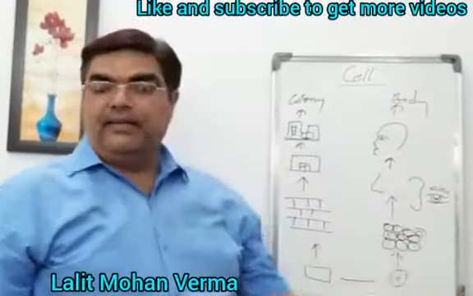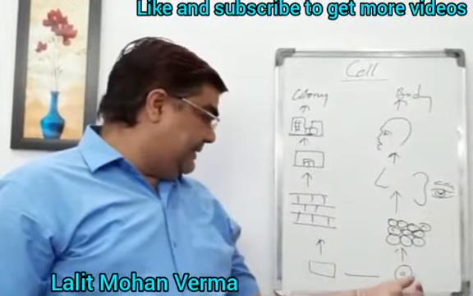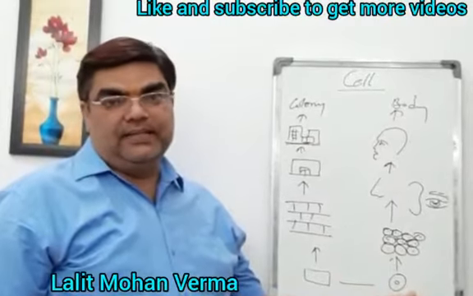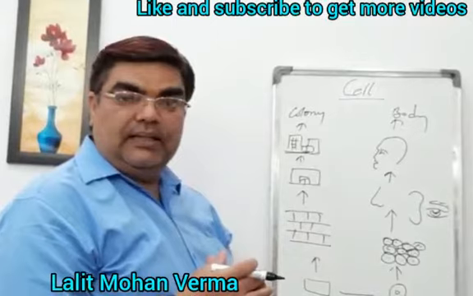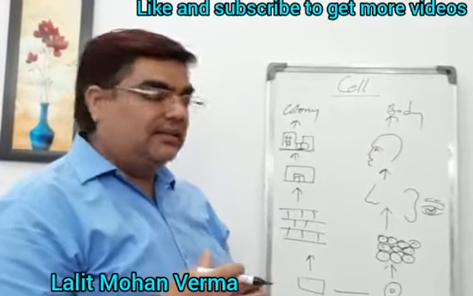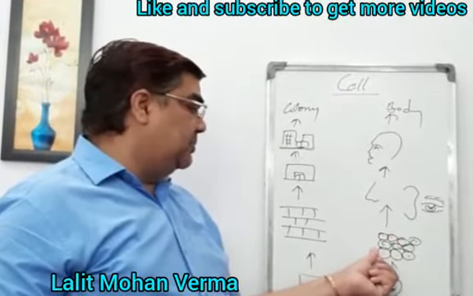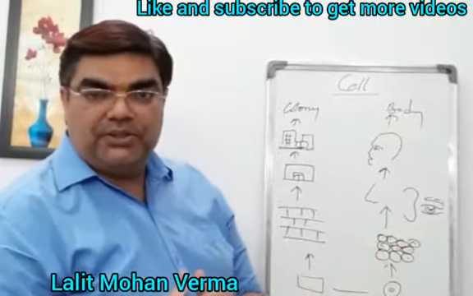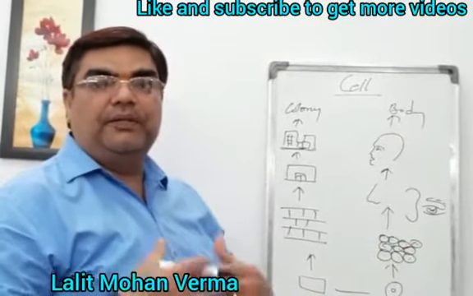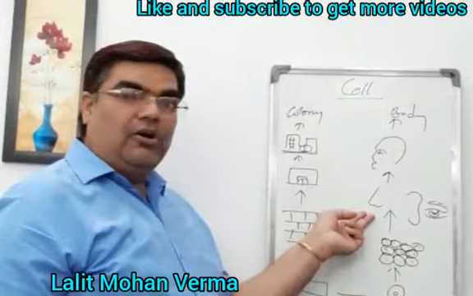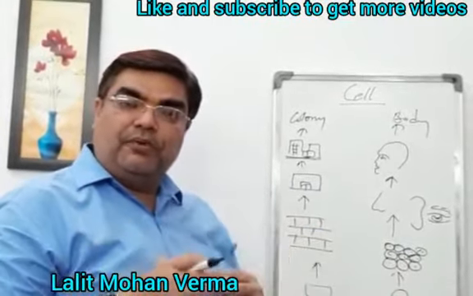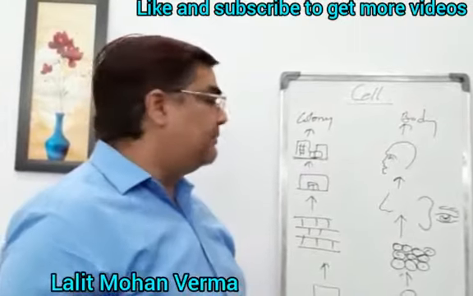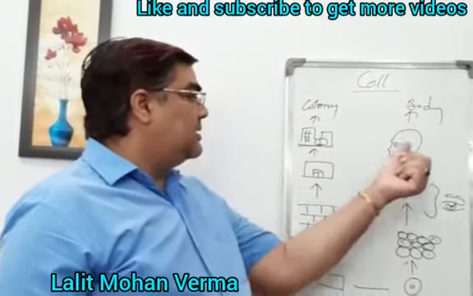So from here it is clear that the cell is the fundamental or basic unit of life. The group of similar cells is called a tissue, and the group of tissues which perform a particular function is called an organ, and the group of organs which perform a different function is called an organ system.